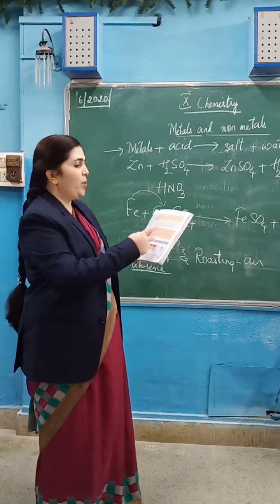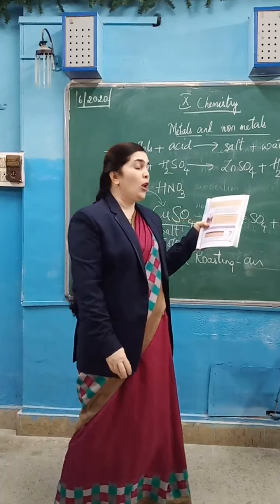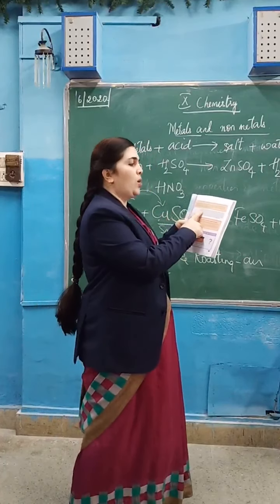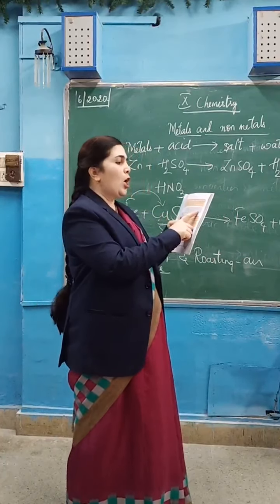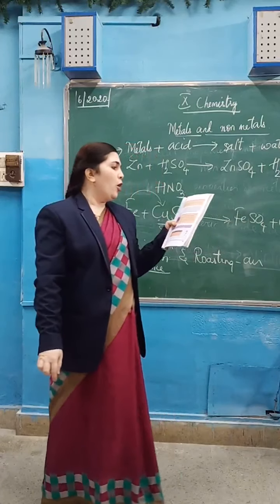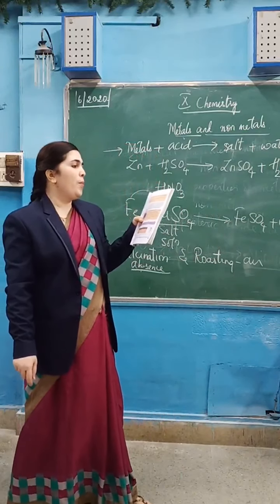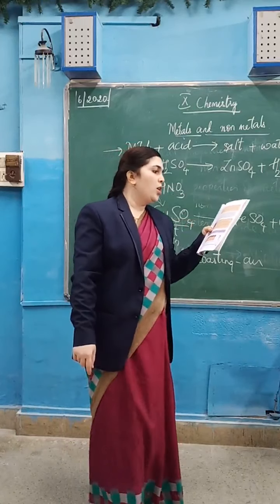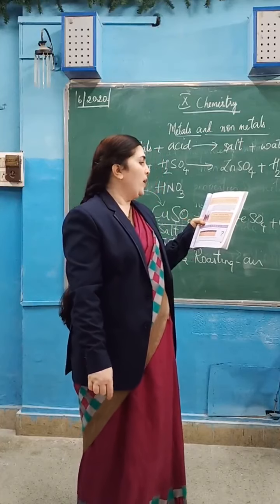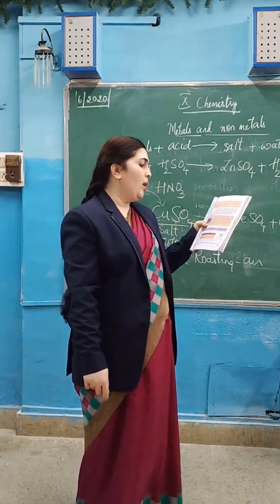Here you can see so many examples of metals and alloys given. Any alloy in which mercury is present is known as amalgam. Brass is an alloy of copper and zinc. Bronze, an alloy of copper and tin, is not a good conductor of electricity, whereas copper is used for making electric circuits. Solder, an alloy of lead and tin, has a low melting point and is used for joining electrical wires.